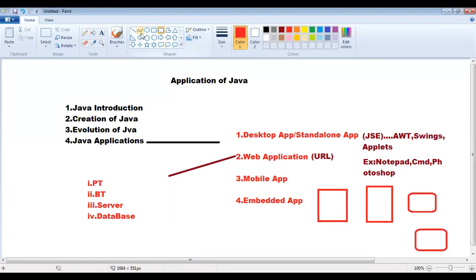Okay, here the particular front end technologies will be there. These are going to communicate with these things, and these are going to communicate with the servers. This is going to communicate with your particular database. From the servers they are going to fetch the data, and we can view the particular information.